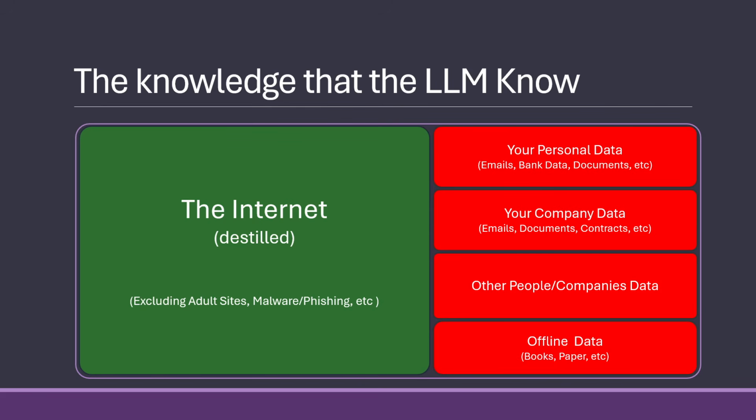It doesn't know other people's data. It doesn't know offline data. There's certain world knowledge that is just not given to it. And I hope you understand that it's a good thing that it doesn't know your bank number and your credit card number and so on. So of course, it doesn't know every single little thing.